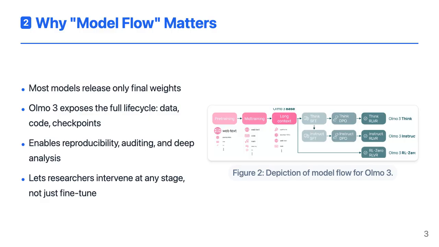The authors argue that to really advance open research, we need transparency over the entire model flow. The full lifecycle from raw data to pre-training, mid-training, long context extension, and post-training. By releasing data mixes, code, and intermediate checkpoints, Olmo 3 lets you reproduce the models, audit them, and study how capabilities emerge. It also lets you intervene at any stage, not just slap a fine-tune on top.